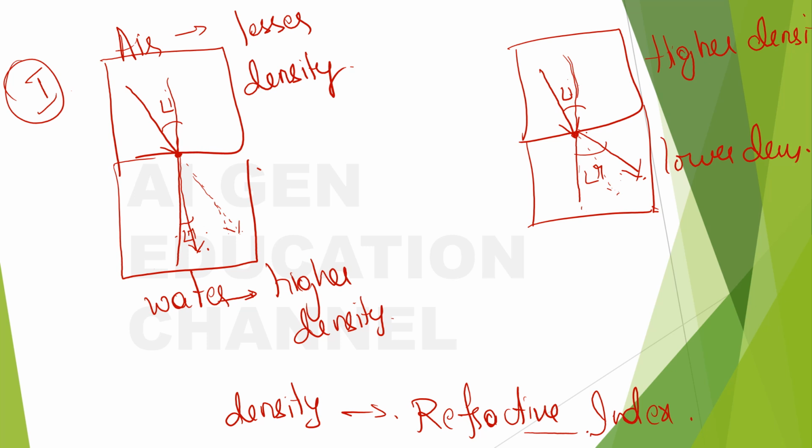So with this you can understand that whenever any light ray travels from lesser density to higher density, it tends to bend towards the normal, and when any light ray is moving from higher density to lower density, it tends to move away from the normal. Okay, with this concept in your mind, you can understand the concept of total internal reflection.